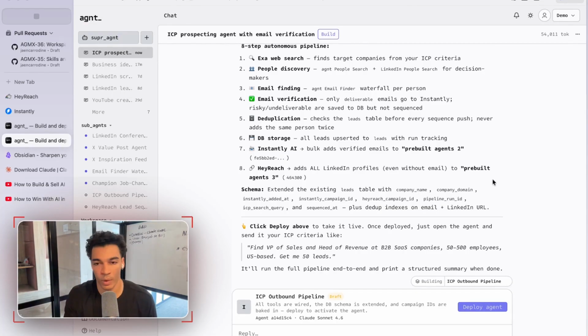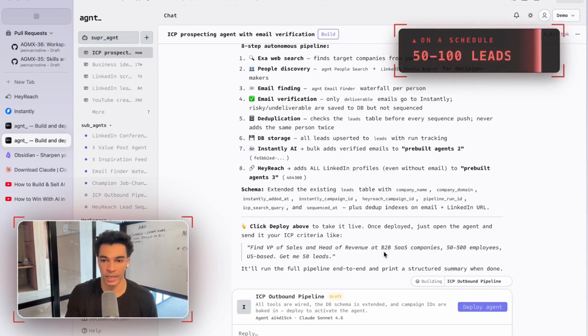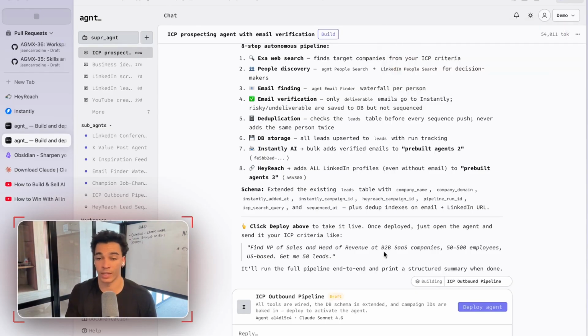Okay, now one last thing here. If we wanted to run this on a schedule, say we wanted to find 50 new leads every day, we can ask it to do just that. So I'll go ahead and deploy this agent, and then we'll set up the schedule so that it runs daily, multiple times, and just keeps our outbound pipeline completely full without us having to do anything manually.